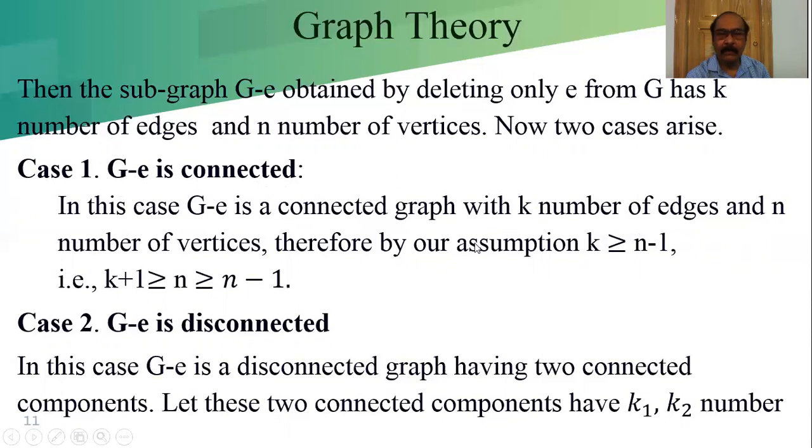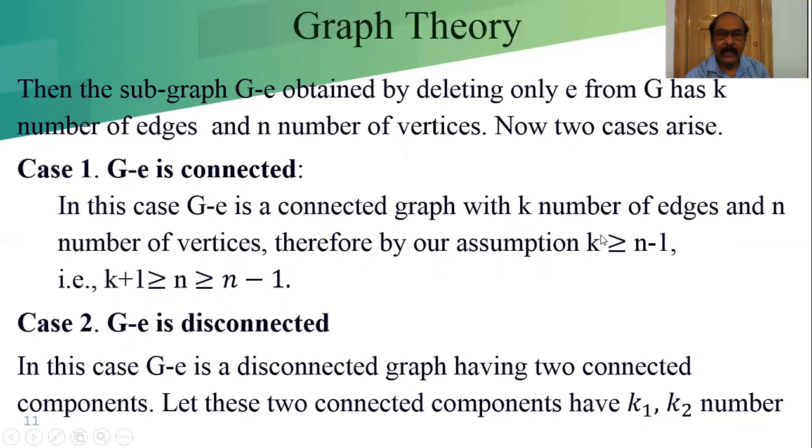Therefore, by our assumption, because we have shown that it is true for n equal to 1, n equal to 2, and we considered it is true for k number of edges, k is greater than or equal to n minus 1. Now, if we write in this way, since k is greater than or equal to n minus 1, obviously k plus 1 is greater than or equal to n minus 1.